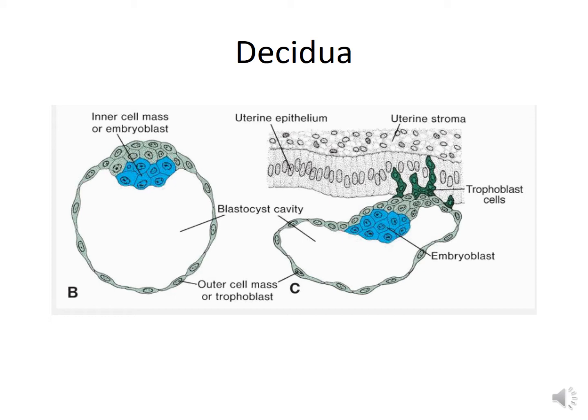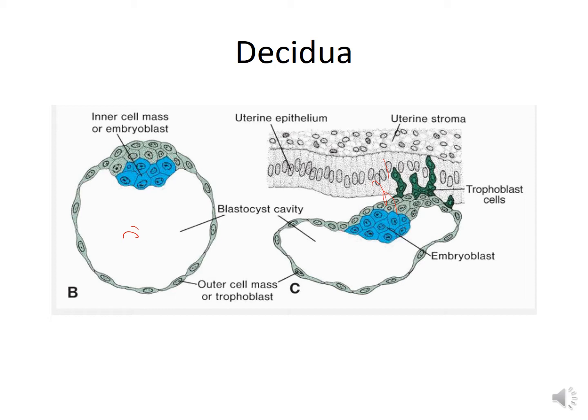During the second week of development, the conceptus in the blastocyst stage, you can see here, this is the blastocyst stage, and this is also known as the conceptus, implants itself into the uterine endometrium. So this is the uterine epithelium, and this is the uterine endometrium, and the blastocyst is implanting itself into the endometrium.